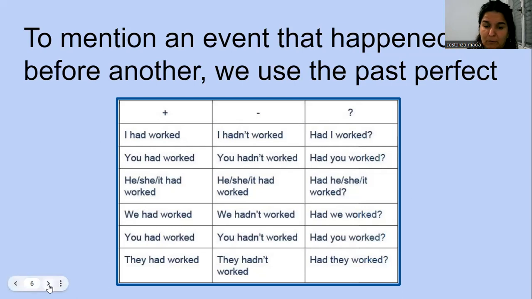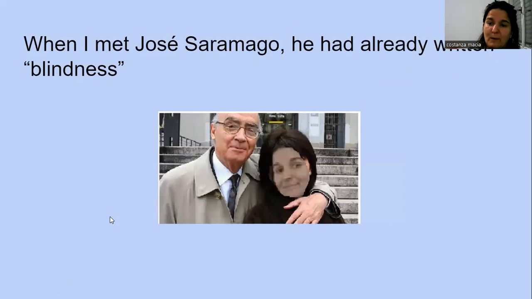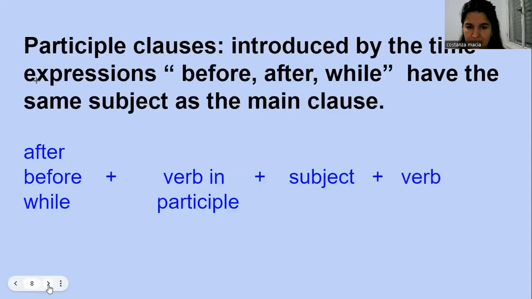Let's look at an example. When I met Jose Saramago, he had already written Blindness. Oh, what a friendship with Jose. Yeah, it was a very long friendship. Yes, one of my favorite authors. He had already written, yeah, it had happened in the past.